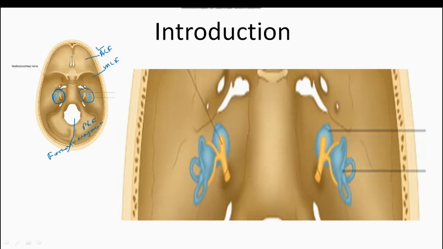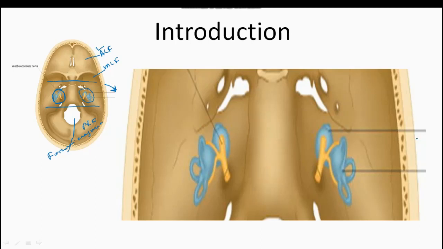Now this section from here to here has been enlarged in this way, to show you its relation with the external ear and the middle ear. Let's see the external ear first.